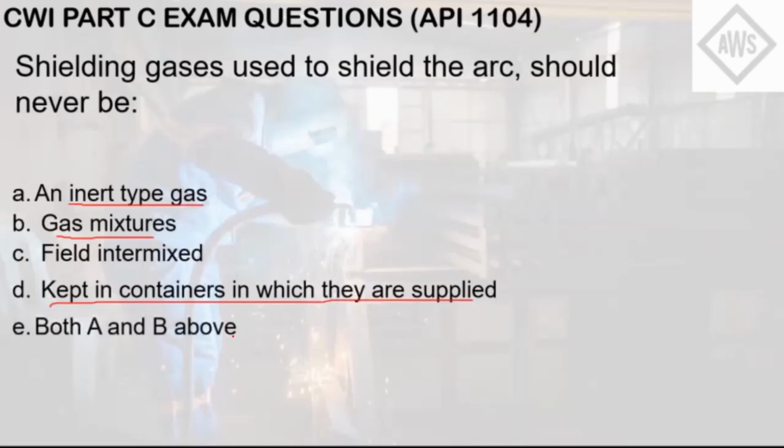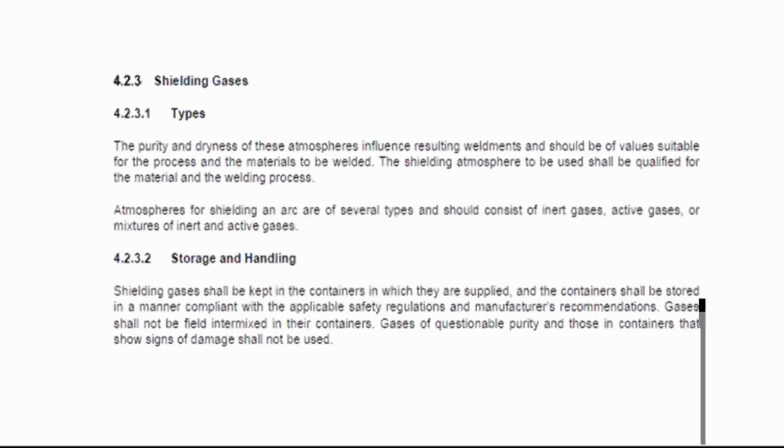Or E, both A and B above, that's the last choice. If you look at this API 1104 clause, one must refer to the storage and handling condition of shielding gases, which is under 4.2.3.2. And these shielding gases must not be filled intermixed. I think it's already indicated explicitly right here: gases shall not be filled intermixed in their containers.